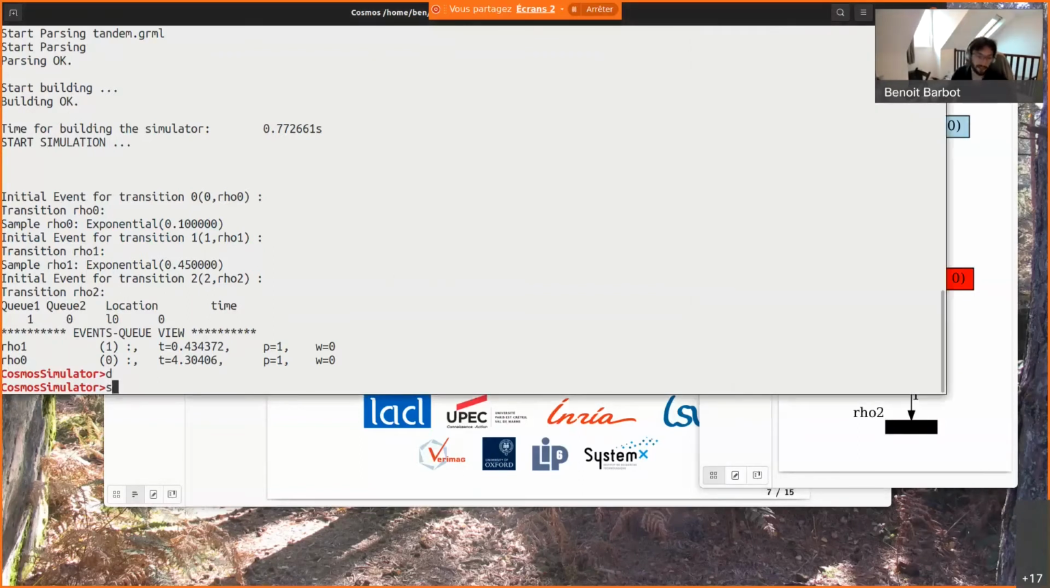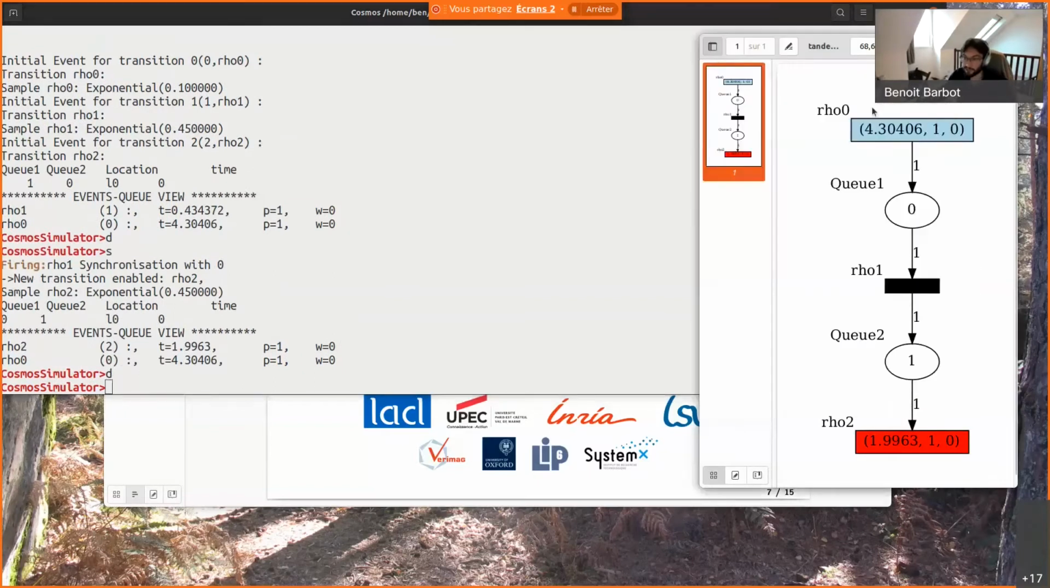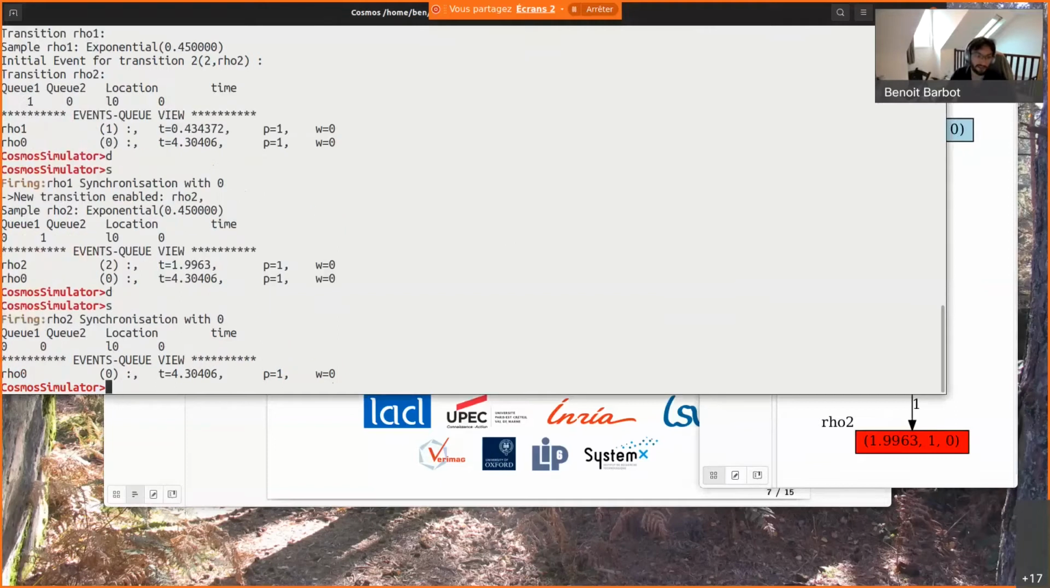So I can inspect the model and see what happens. Here this transition has just been fired. I can continue and so on.